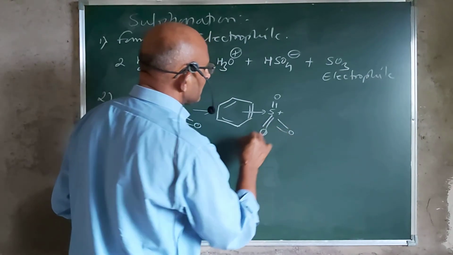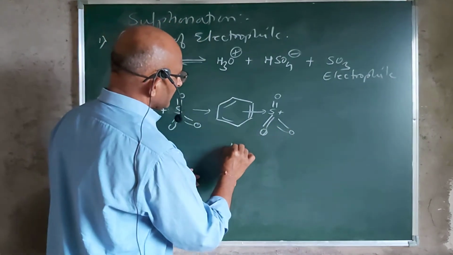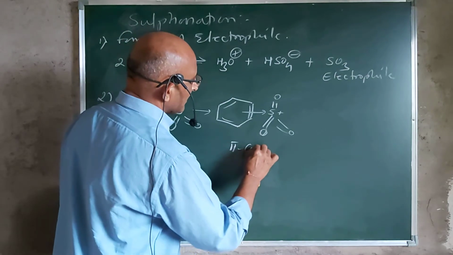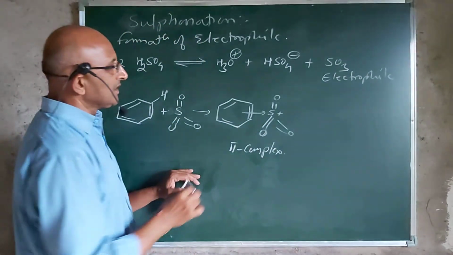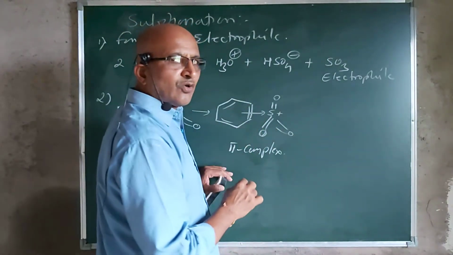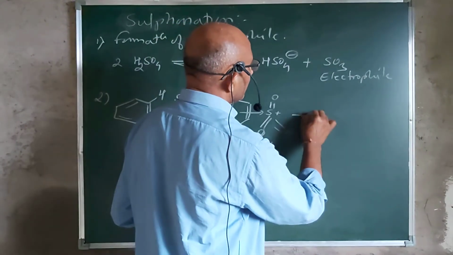And as it comes in very close vicinity, this is the pi complex, and when this electrophile comes in close vicinity of the benzene, it immediately accepts the electron pair from the benzene